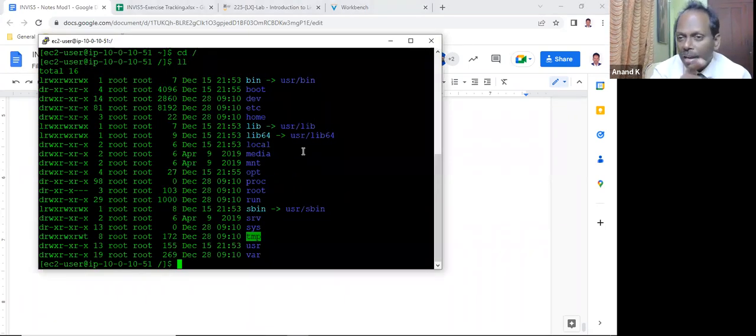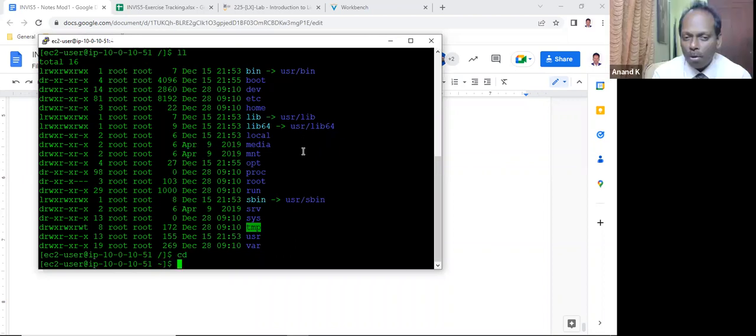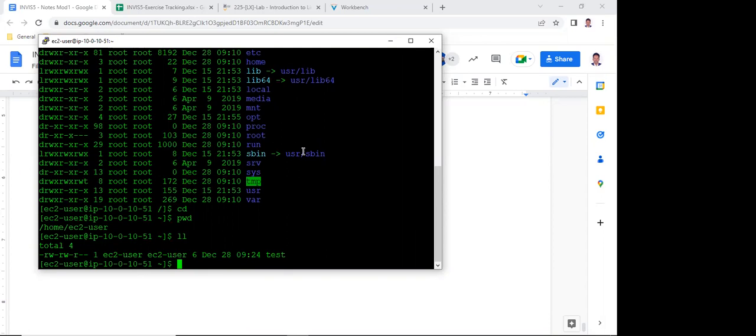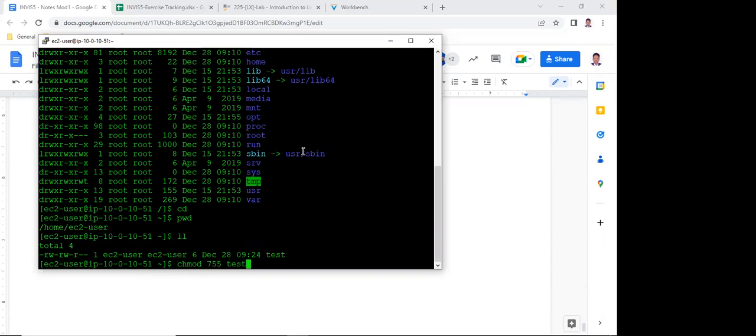Here I can't change. Why can't I change permissions? The user is root, sir; I'm not the owner. Yes, sir. Okay. So I go to my home directory. Here I have a file called test. So can I change for this one? Yes, sir. I want to give permissions 755. chmod 755, and the file name is test.